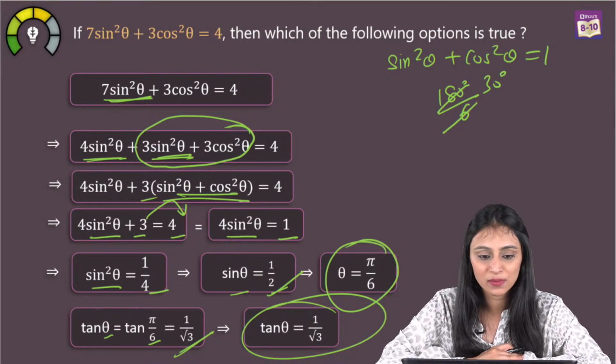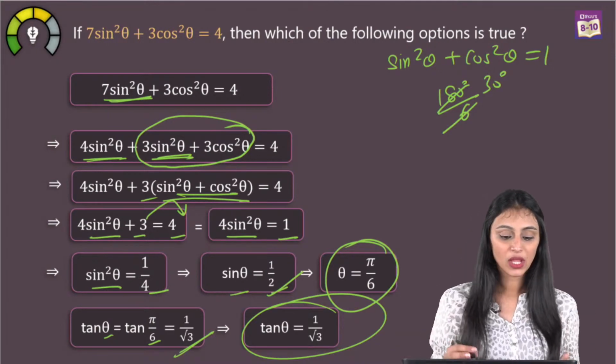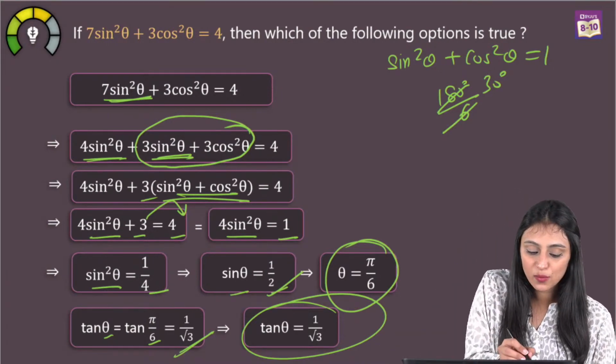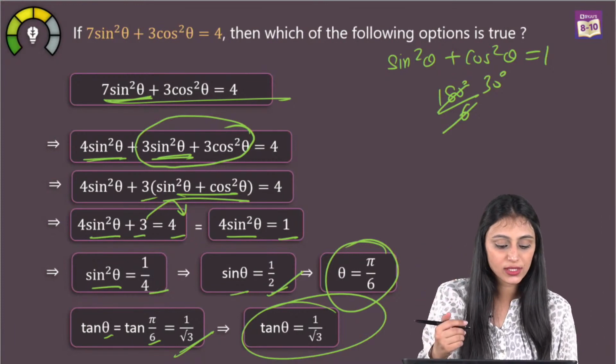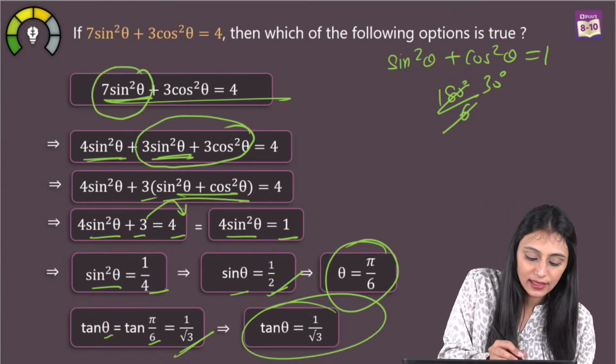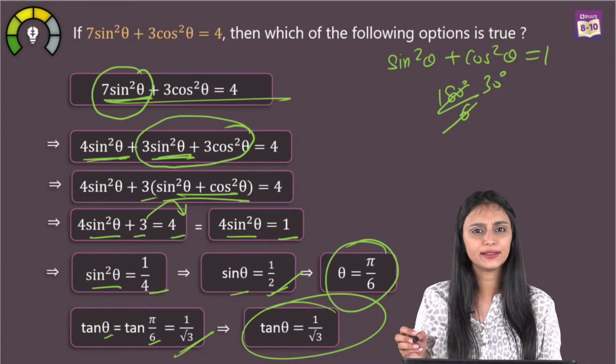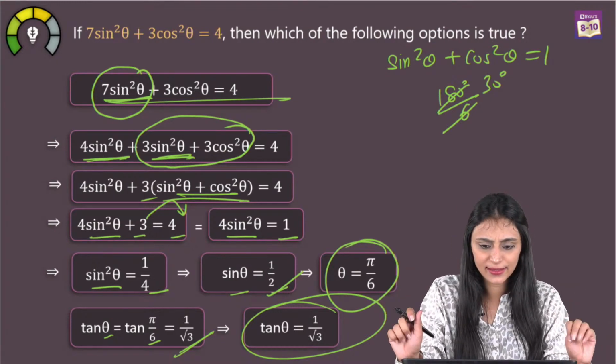Arvind Sami, can you explain this one more time? Sure. See, what we have done here is, this was the given equation to us. You could split this up as 3 sine square theta plus 4 sine square theta, correct? We can do that. We can write it this way.